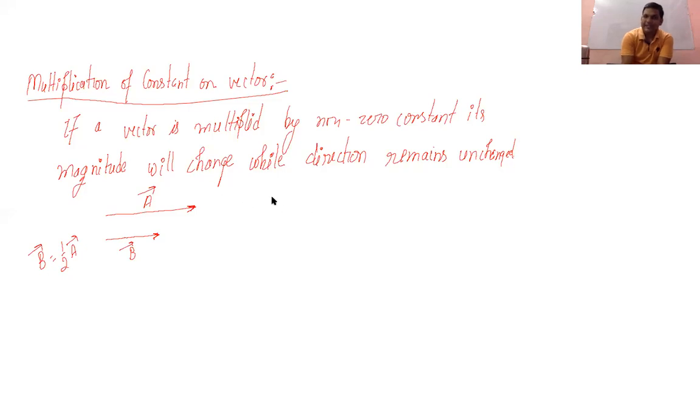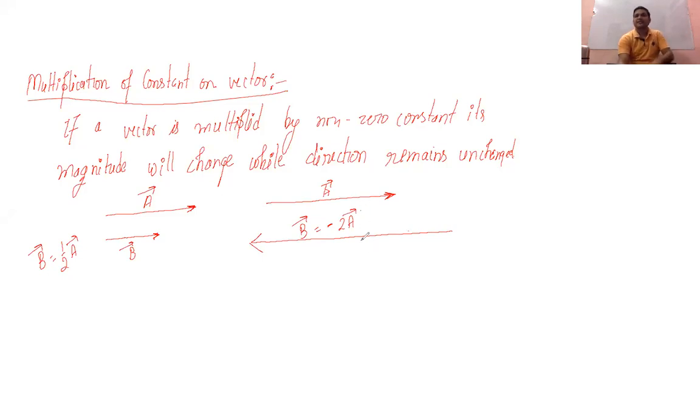In another example, suppose this is your A vector, and you want to have B vector like this. This B vector can be written as minus 2A.